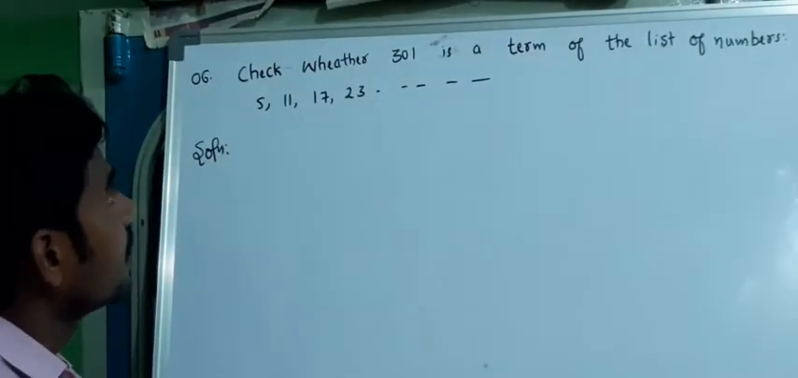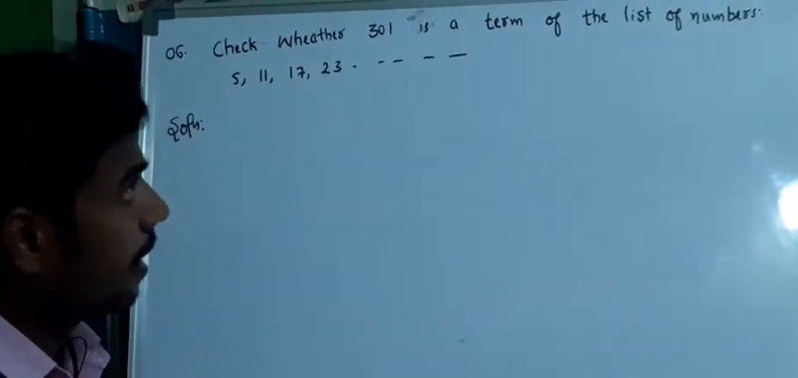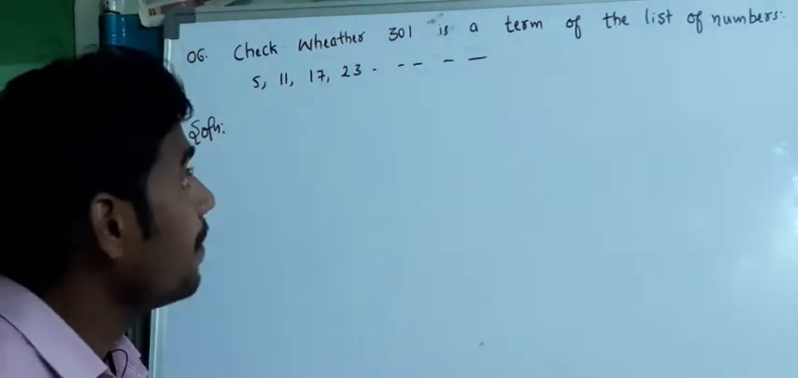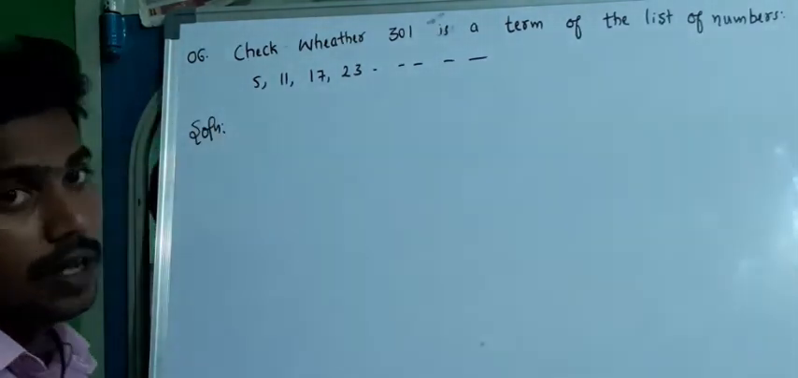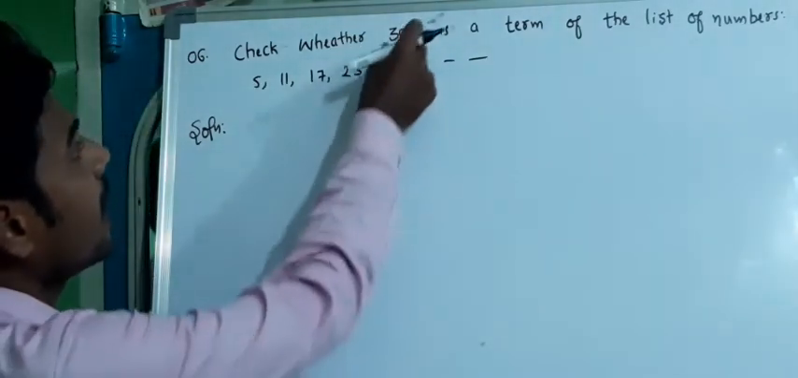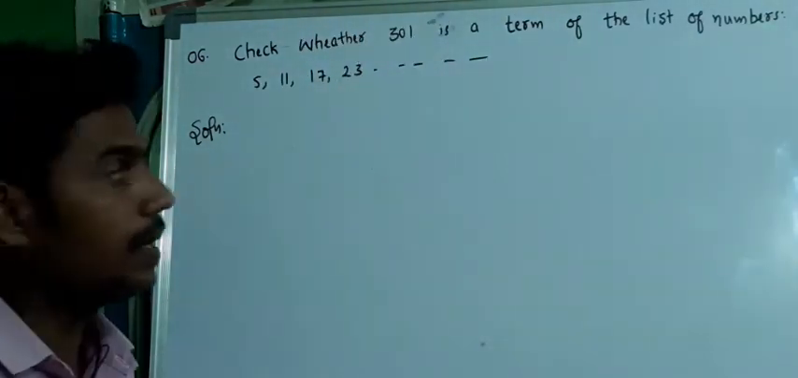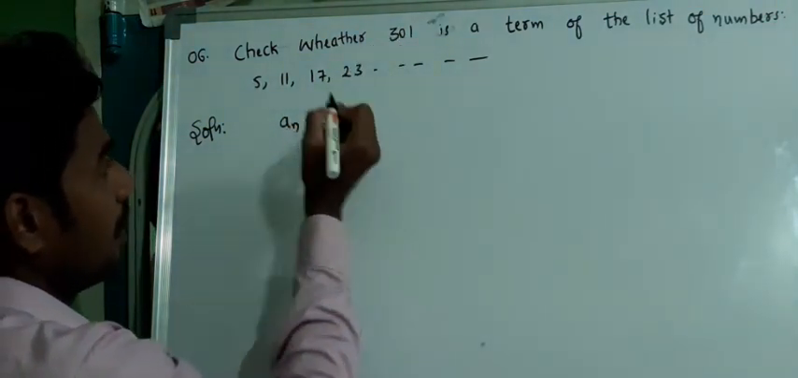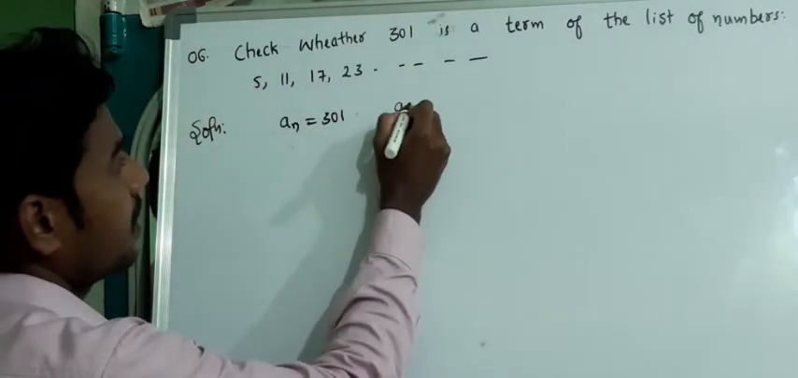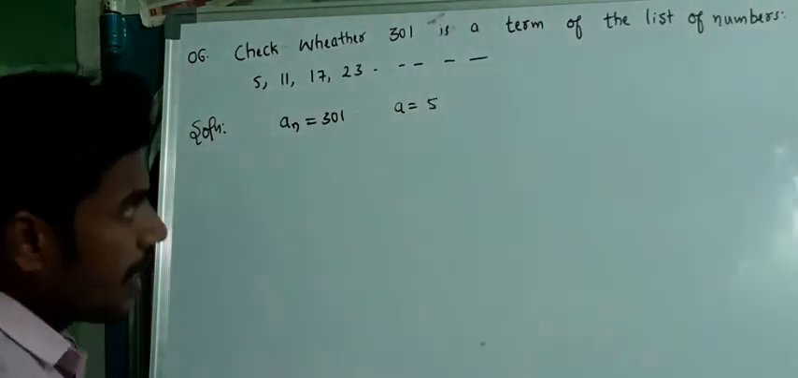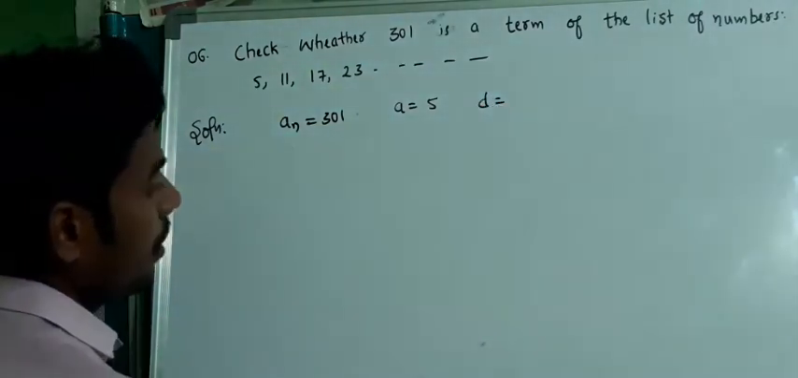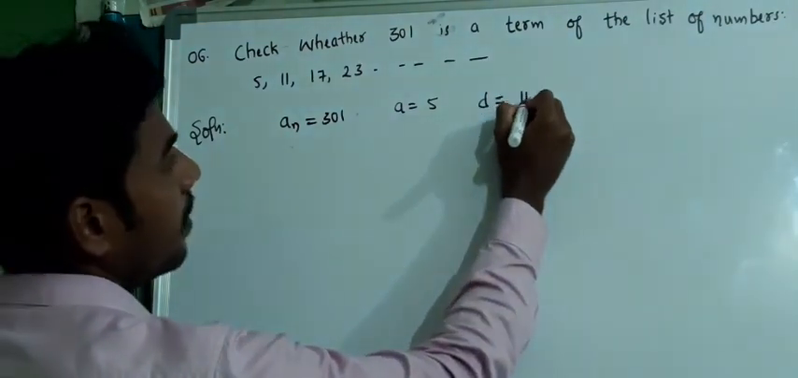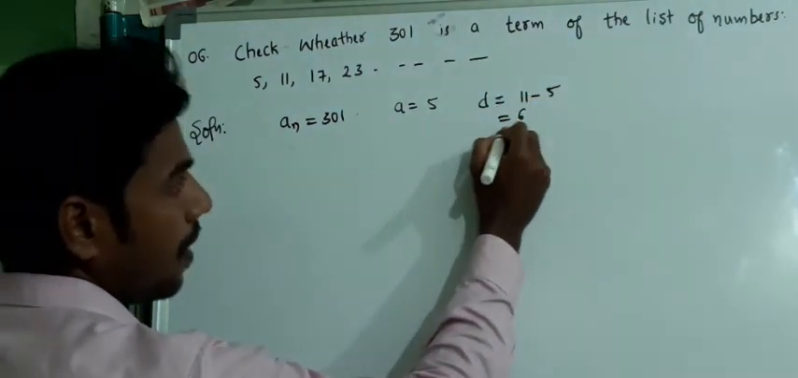Sixth example. Check whether 301 is a term of the list of numbers 5, 11, 17, 23. We need to check whether 301 exists in this series or not. So to do so, I will consider 301 as the nth term, that is, an is equal to 301. What is A here? The first term, that is 5. So I need to find D. D is equal to succeeding minus preceding, that is A2 minus A1, that is 11 minus 5, which is equal to 6.